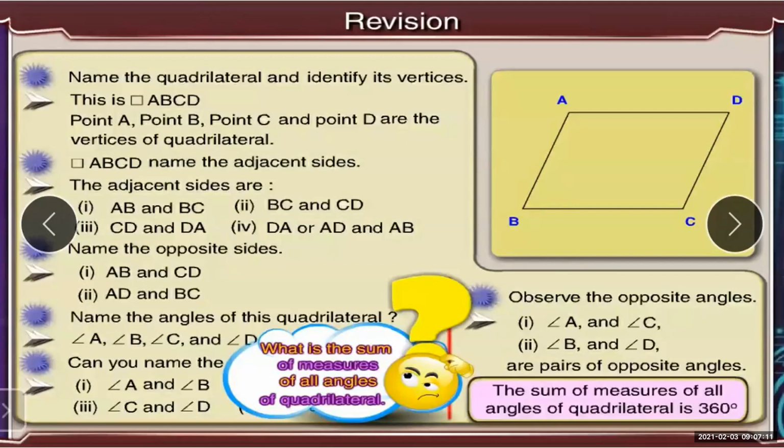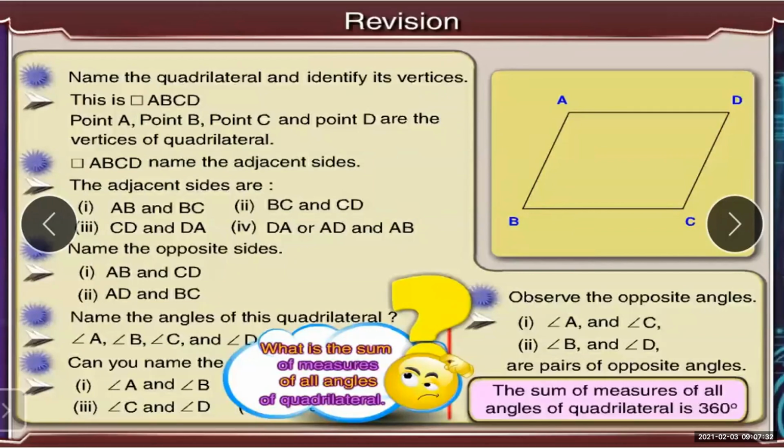A quadrilateral can be a square, a rectangle, a rhombus, anything. But before going to a particular type, we should first know what the adjacent sides are and what the opposite sides are.